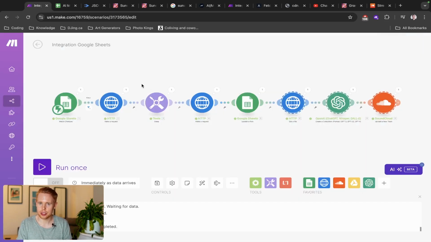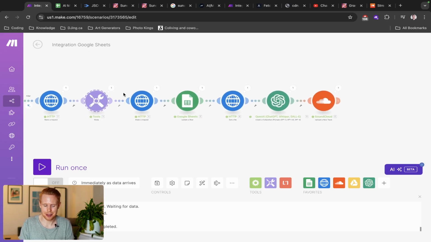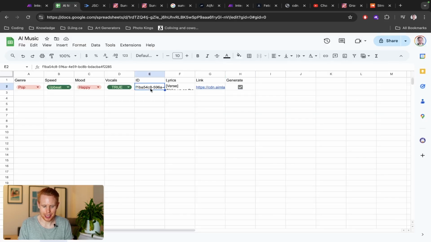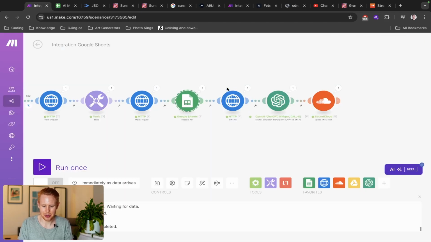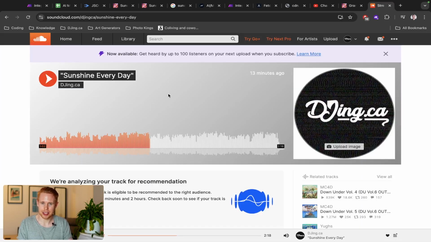And we're going to work through this scenario together, right? So when you click generate, this will start the scenario. And then we're going to create that song, right? Using artificial intelligence. And it doesn't create immediately. We need to wait about 45 seconds. But after that, we'll wait, and then we'll get that file, right? We'll get the song, and then we'll update the spreadsheet here with the ID and the lyrics and the link. And then we'll also download it, create a title here, and then publish it to SoundCloud right here so that all of your viewers can watch or listen to the song that you just created.